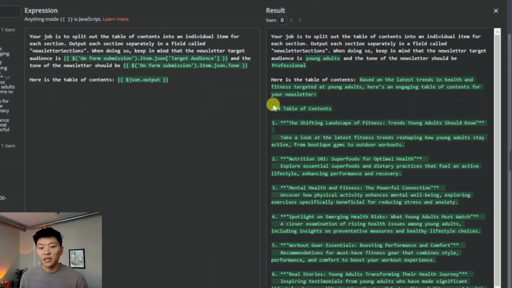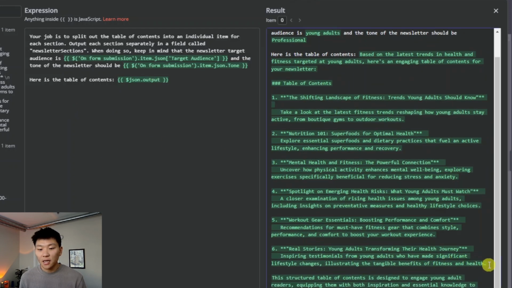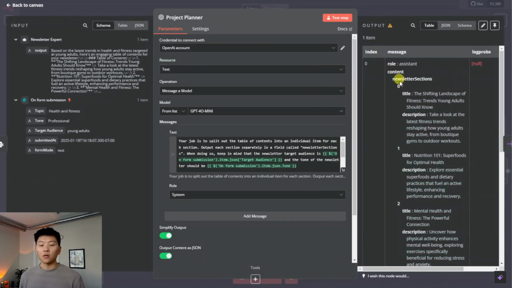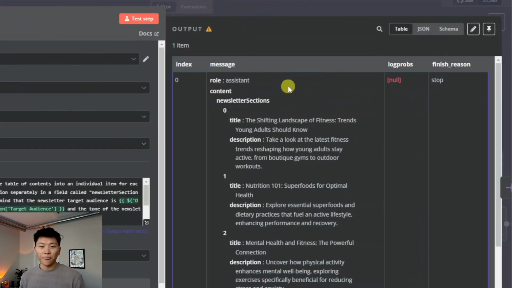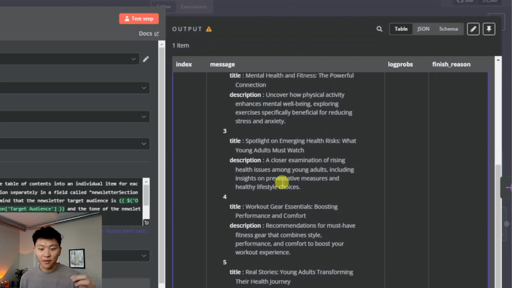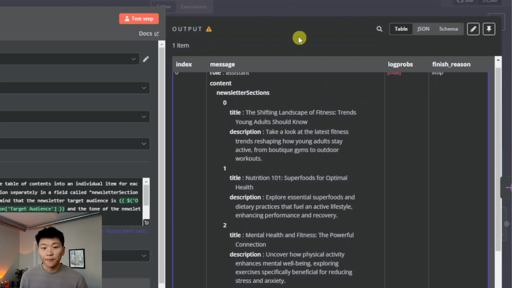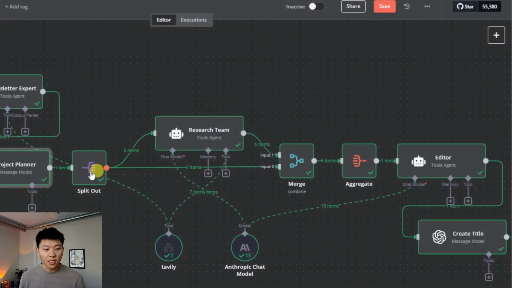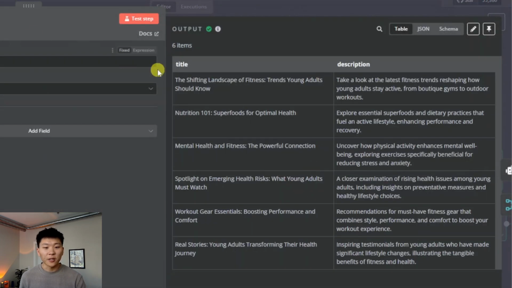Here is the table of contents, and then we just output the output from the newsletter expert, which has the 6 sections right here, as you can see. So the output looks like this. We have message.content.newsletter sections. So that's just the JSON schema to get here. And then we have six items listed 0 through 5, and it's just title description pairs. So as you can see, we're able to split that out from the input. Now we have 6 items of title description pairs.